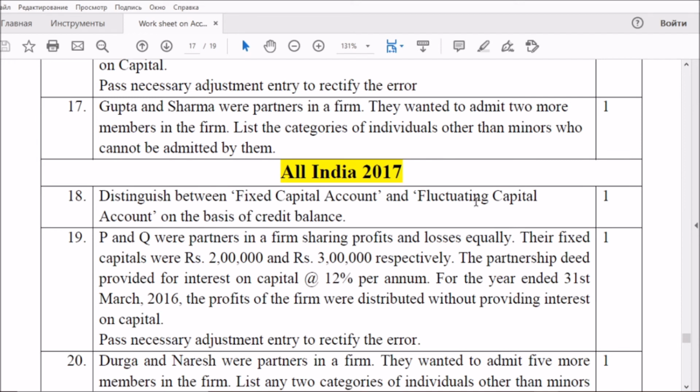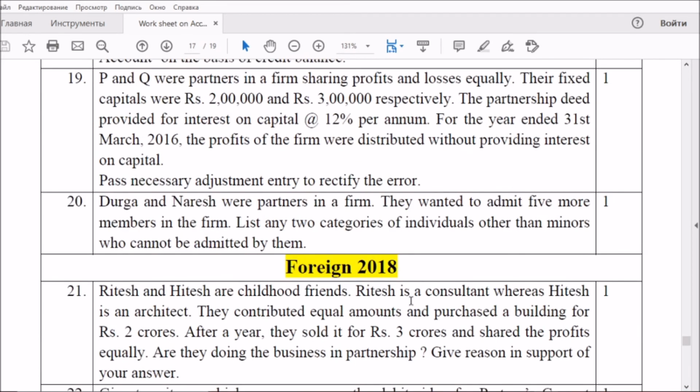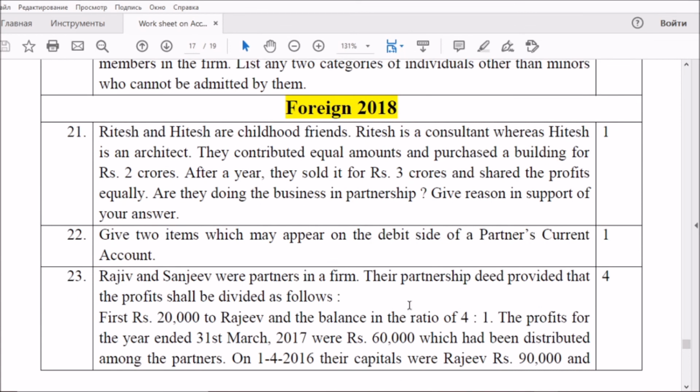And in the partnership deed, the 20th question, we have to go through the question and find out the adjusting entry for the omission of interest on capital. Only amounts are changing in the 3 different board questions. It is a repeated type of question. In 2018, there are questions like